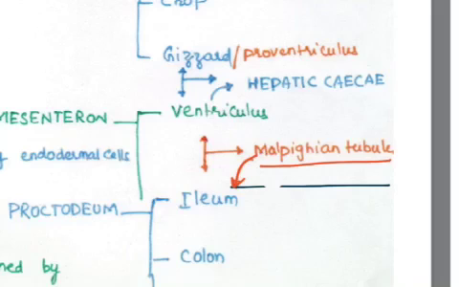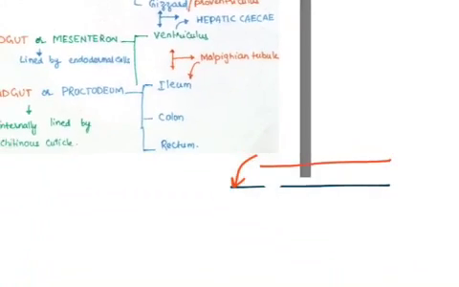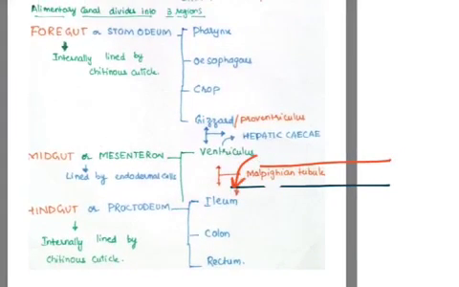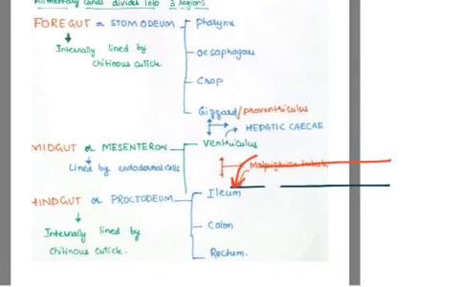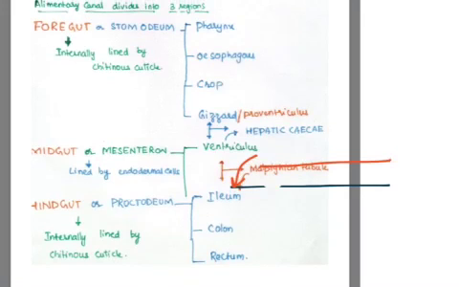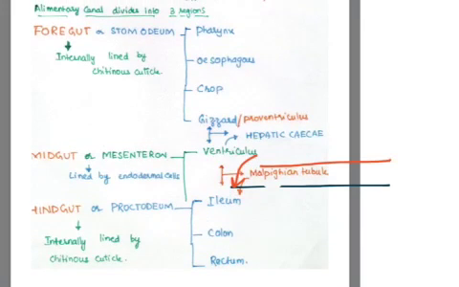So this is the primary information about the alimentary canal. What we said is foregut, midgut, hindgut. The foregut is also called stomodium, the midgut is the mesenteron, and the hindgut is the proctodium. The pharynx, esophagus, crop, gizzard or proventriculus belong to the foregut, the ventriculus belongs to the midgut, and the ileum, colon, rectum belong to the hindgut or proctodium.